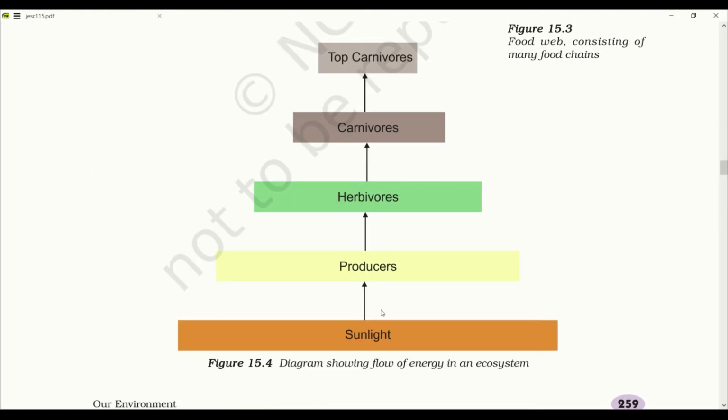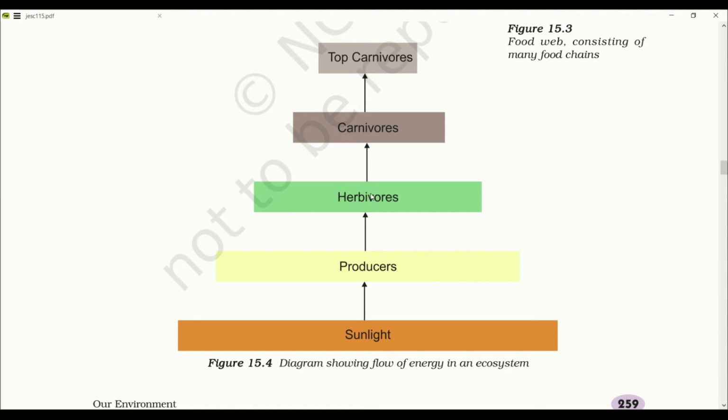Here you can see the diagram of the flow of energy in an ecosystem. Sunlight gives maximum amount of energy, of which only 1% of energy is consumed by the producers. Producers are in largest number in the whole ecosystem, so they transfer only 10% of their total energy to herbivores.